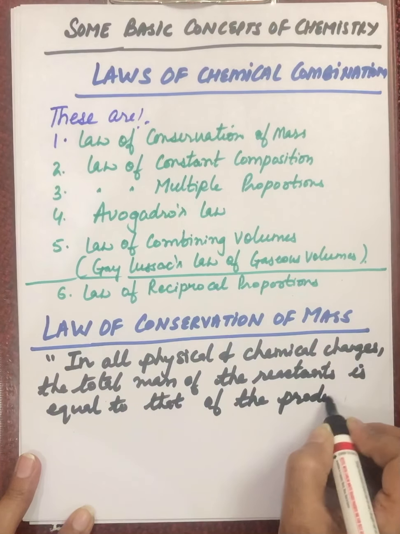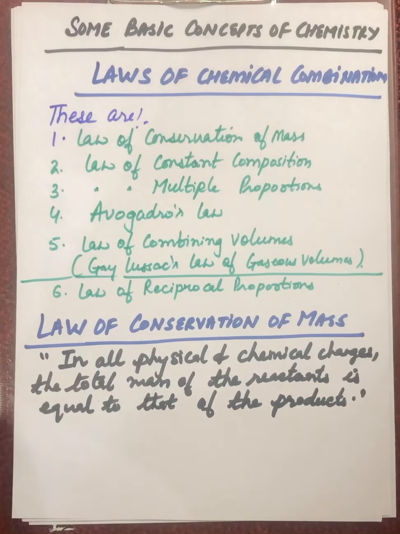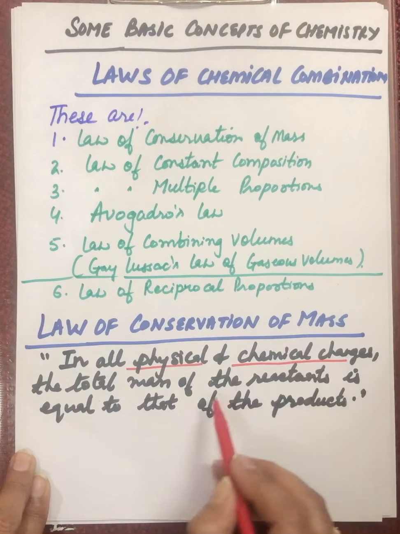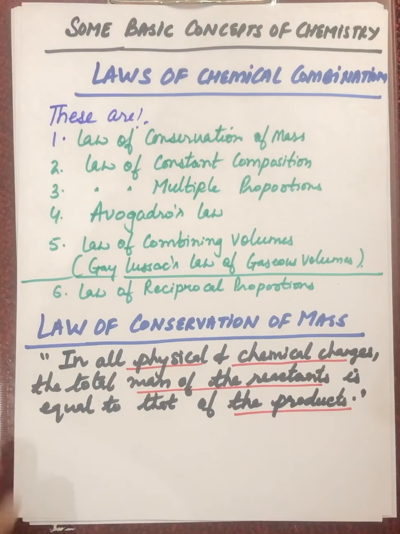Whether it is a physical change or a chemical change, the total mass of reactants is always equal to the total mass of the product.